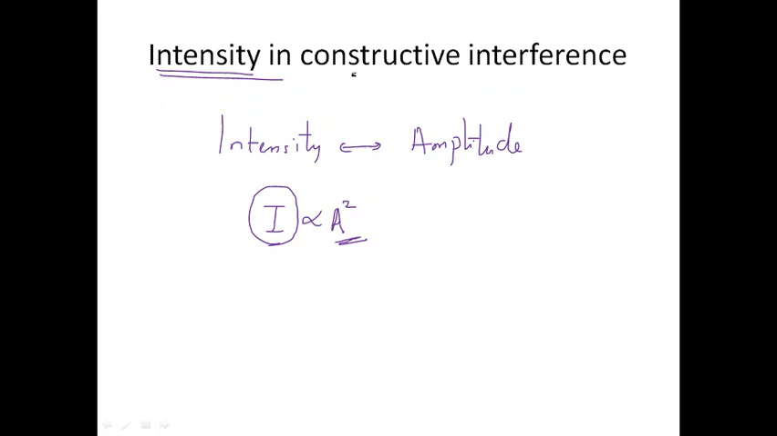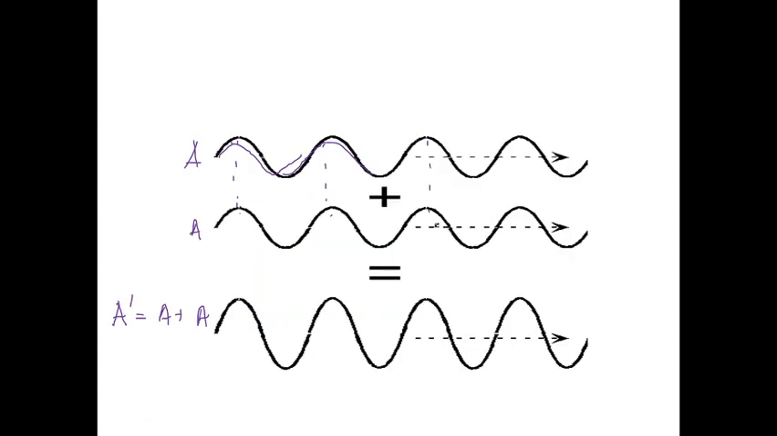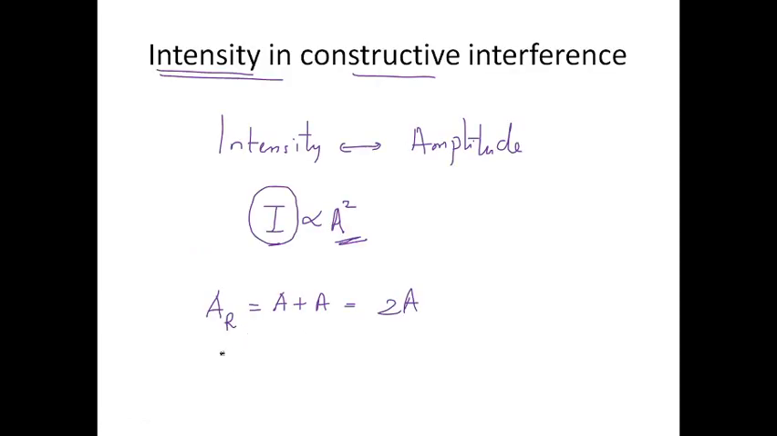For example, in the case of constructive interference, we have seen that the resultant amplitude AR, or A dash, is equal to A plus A, which is 2A. The resultant wave will have twice the amplitude of the initial wave. If one wave has amplitude A and the other also has amplitude A, and they are adding up constructively, the resultant wave will have 2A as its amplitude.